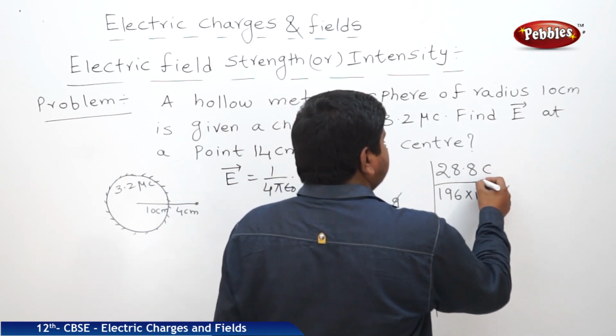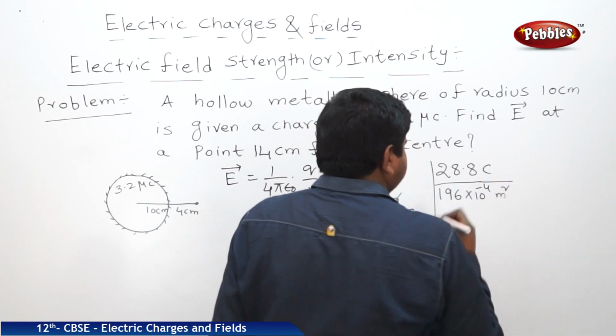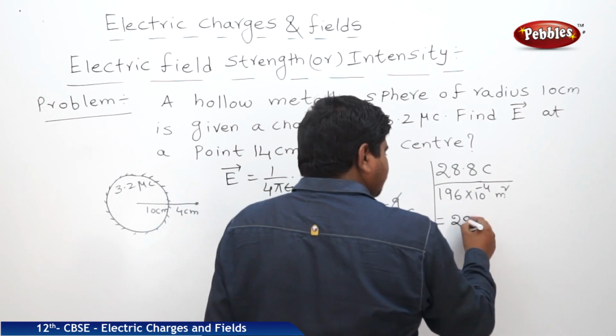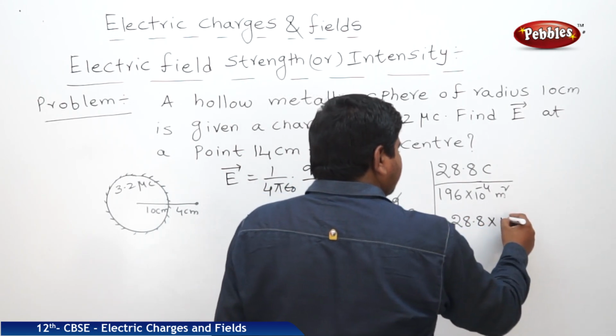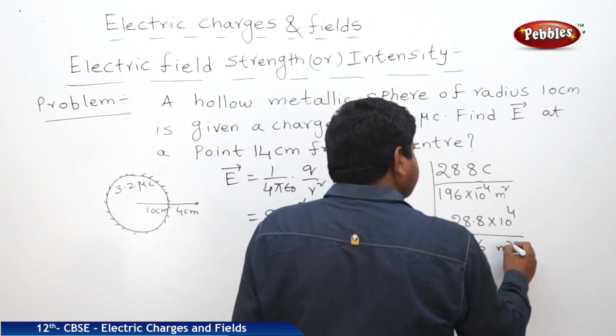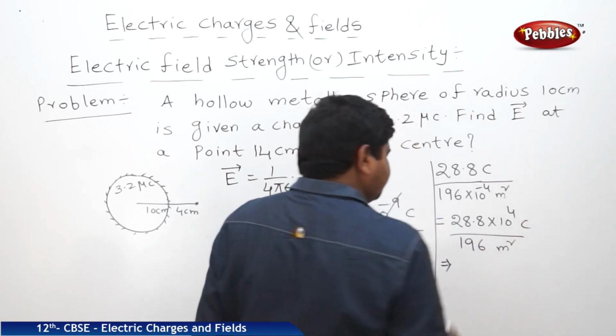This is coulomb. This 10 power minus 4 goes up. 28.8 into 10 to the power of 4 by 196 coulomb per meter square.